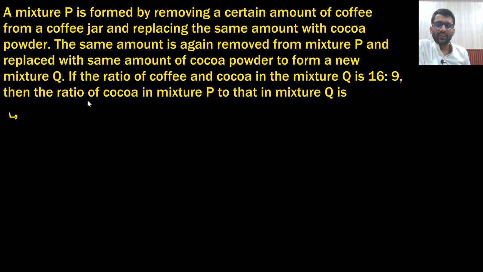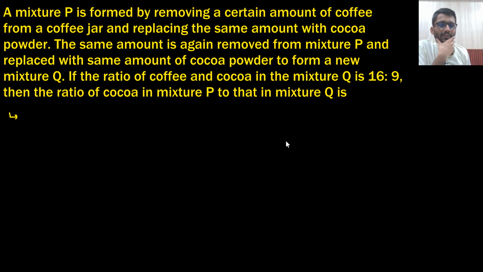If you read this question, it says a mixture P is formed by removing a certain amount of coffee from a coffee jar and replacing the same amount with cocoa powder. So in a coffee jar, you remove some coffee and put the same amount of cocoa powder. Then you again remove some part and again replace that. Basically, eventually you frame a new mixture, and in the new mixture, the ratio of coffee and cocoa is